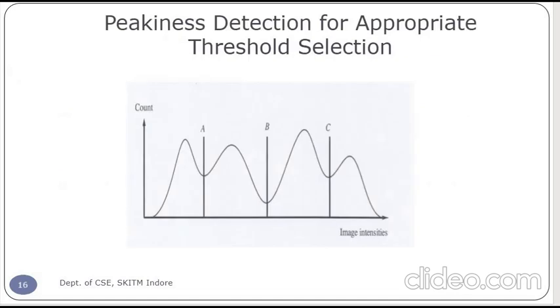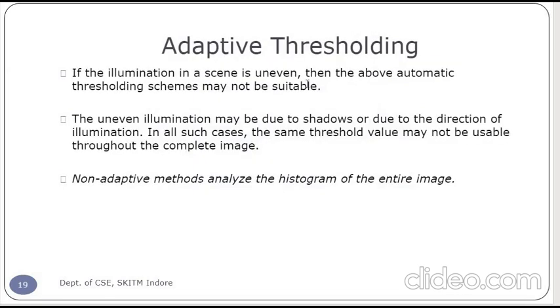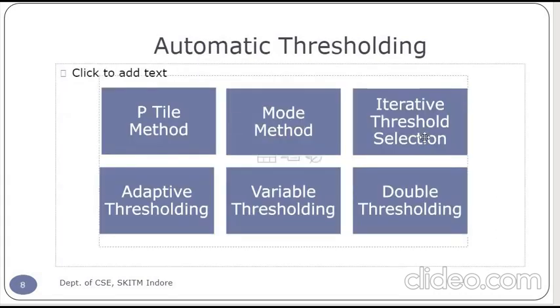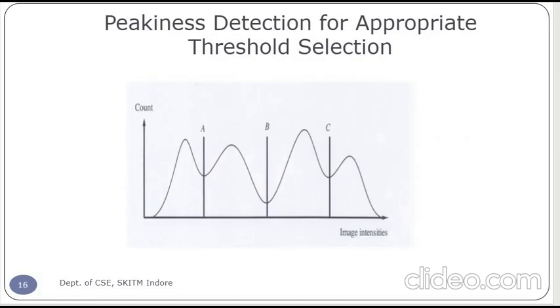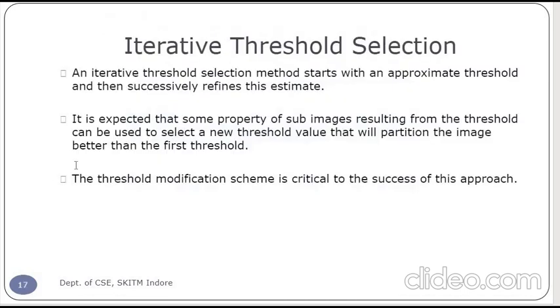Before that, we had skipped one thresholding, that is the adaptive thresholding. First one was the p-tile method, second was the mode method, third one is the iterative threshold selection, and fourth is the adaptive threshold selection. So before studying the adaptive, let us first see the iterative threshold selection.